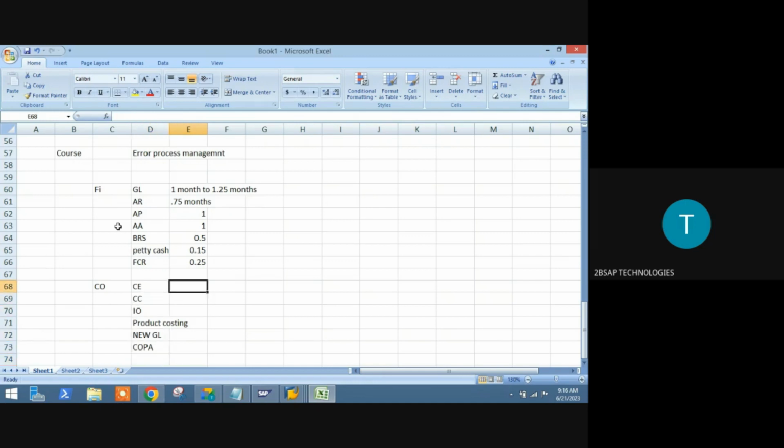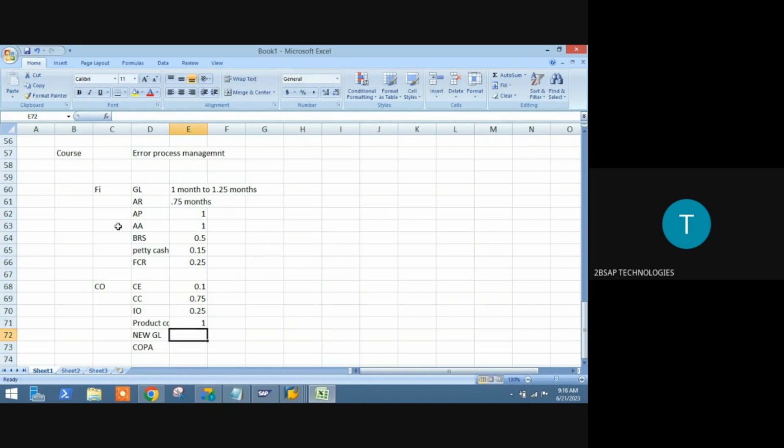Cost elements is basic knowledge only, so we require 2 to 3 days, say 0.1. Cost center takes at least 3 weeks. Internal order, 1 week, you can take 0.25. Product costing, 1 month.